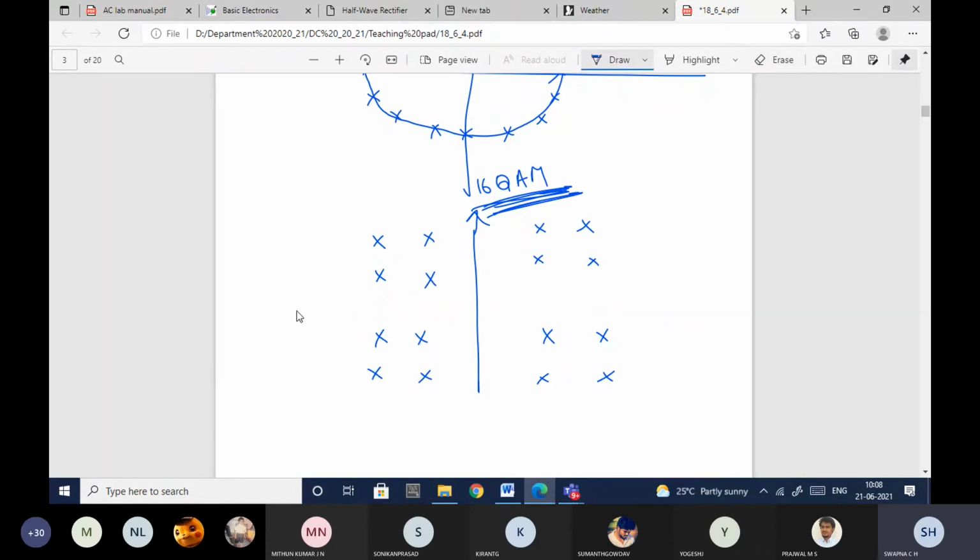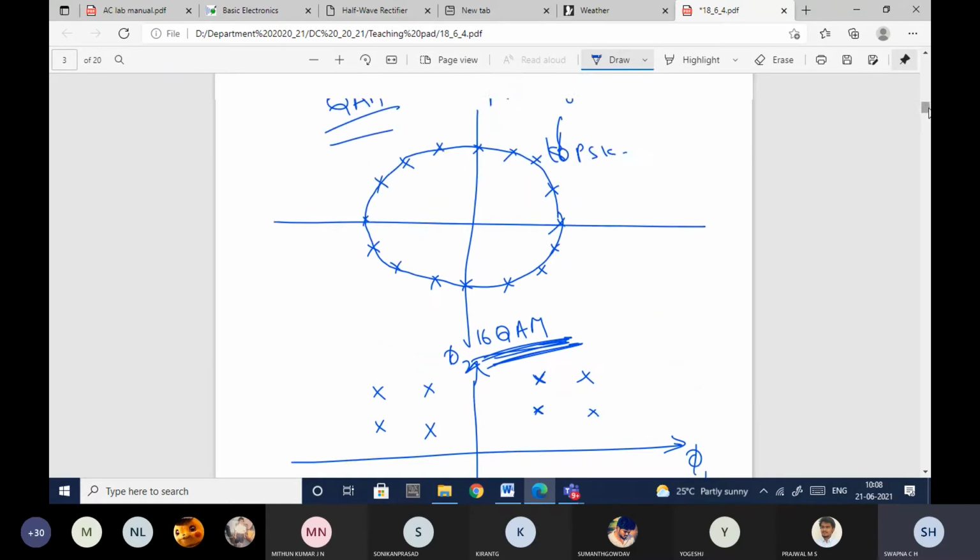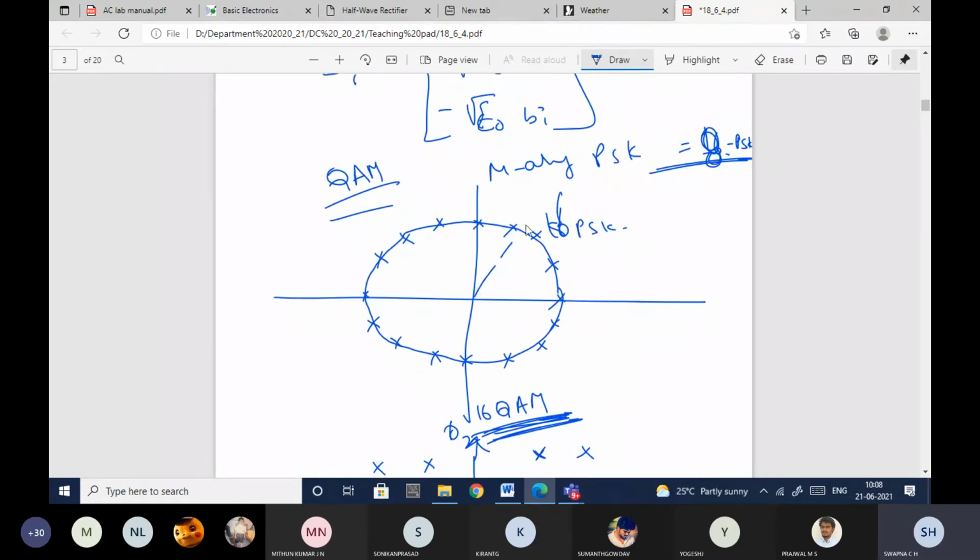The reason for making the signal constellation in the form of a square is this. If you just recall, we were taking the area between these two, dividing exactly half, and if it falls in this region, then whatever point we were getting, we were considering that particular bit has been transmitted.